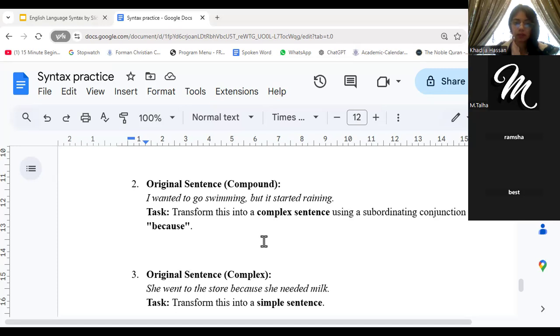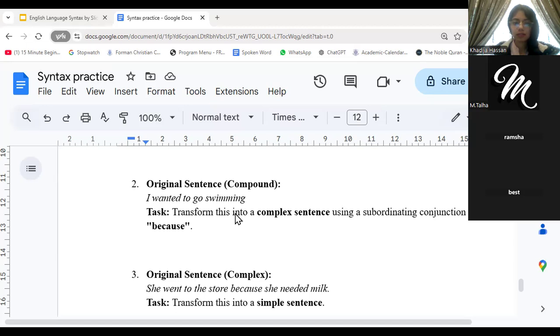Any attempts? Okay, I do understand this might be harder, so you guys can skip this part. Just make it a complex sentence. I wanted to go swimming because... why did you want to go swimming? Because it... okay, why are you shouting, Ramsha? Why is your caps lock on? Because it was so hot, my friends and I decided to go swimming. Okay, perfect. That works, right?